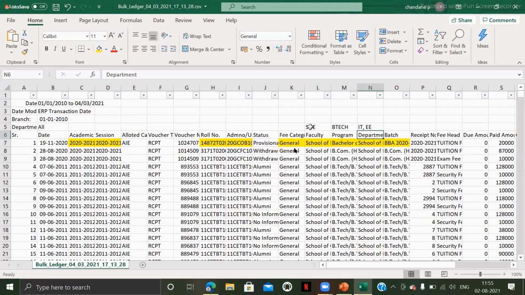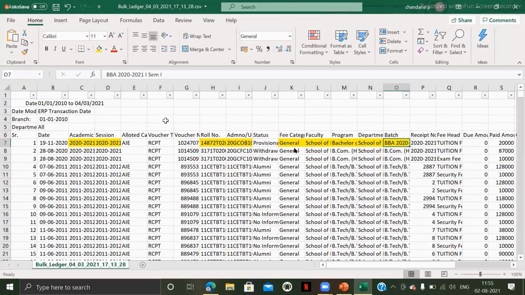Okay. So here, the student bearing this roll number 1487N368 belongs to School of Business and is undergoing the program BBA and belongs to Department of School of Business, and this is the batch to which he belongs.